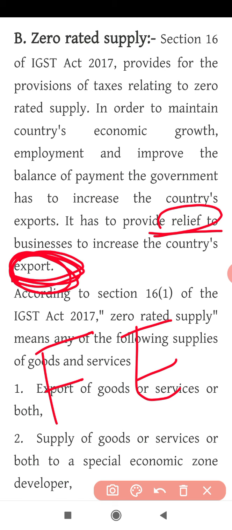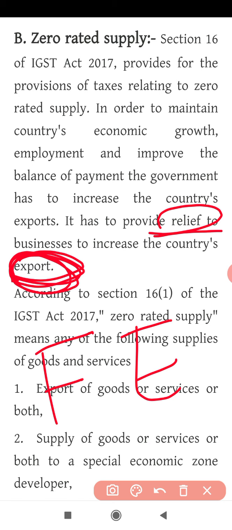Yes or no? Yes. But if you are selling goods to foreign countries, the government will give you some concession in the tax charge, because the government of India wants to promote export, to increase export more and more and earn foreign exchange in return.